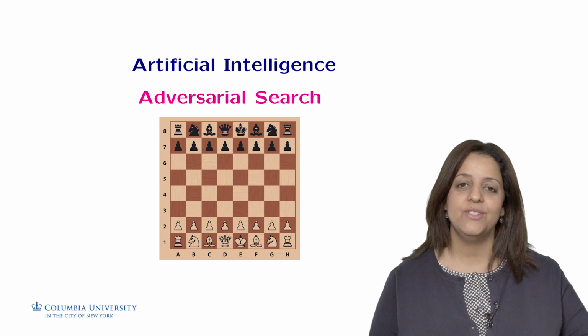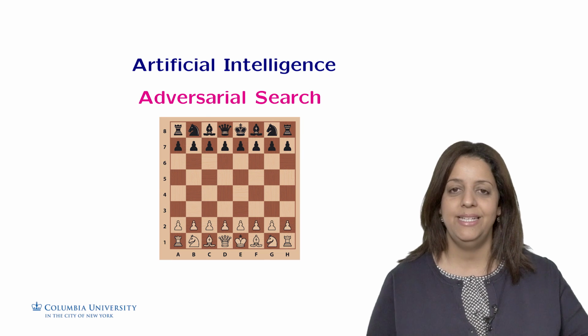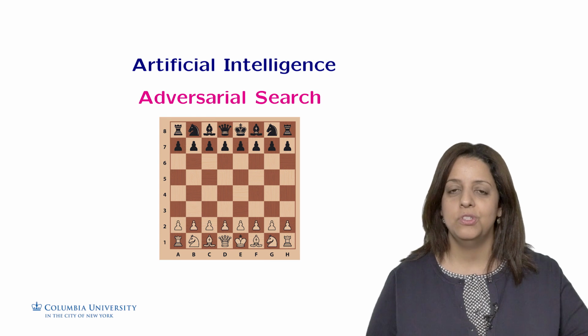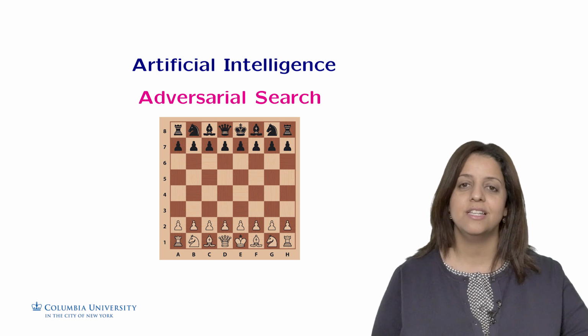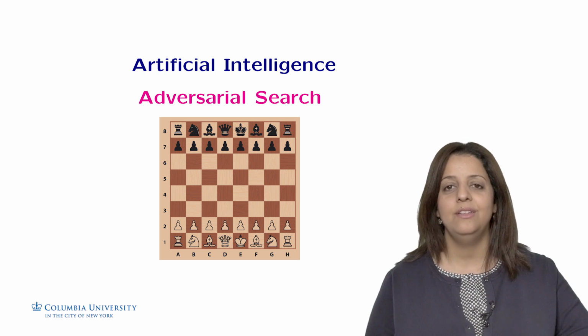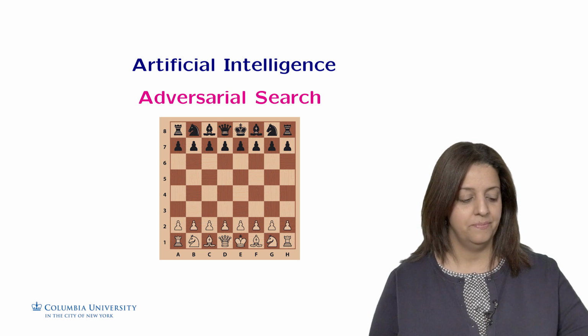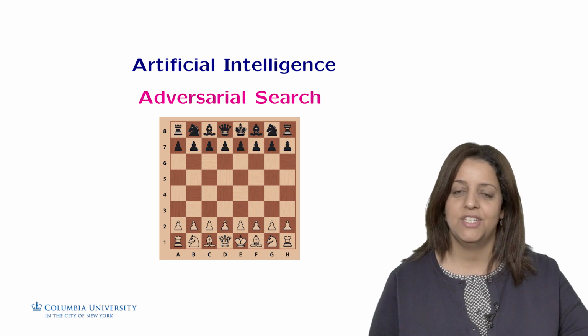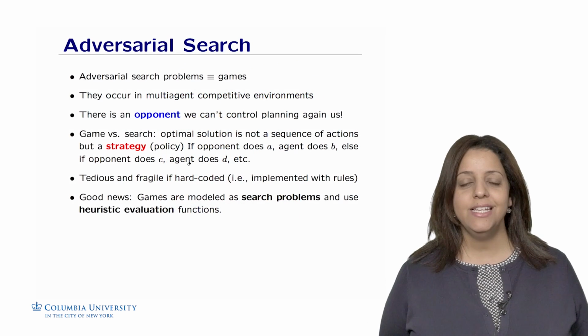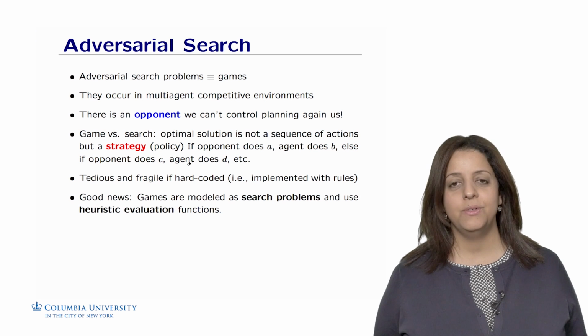Hi everyone, in the previous lecture we discussed search agents or planning agents that aim to find a solution to a problem, and this solution is often expressed in the form of a sequence of actions, for example to go from point A to point B, from city A to city B. In this lecture we discuss another kind of search that's as important in artificial intelligence, and this search is called adversarial search. So you have guessed, adversarial search problems are also known as games.